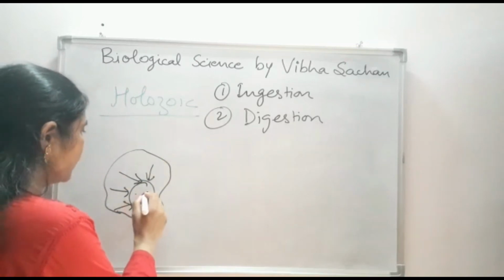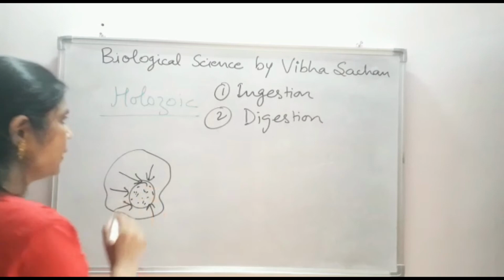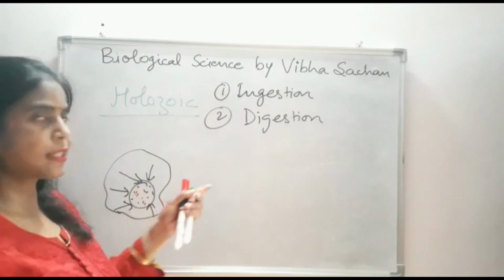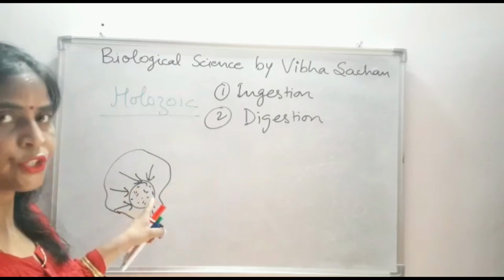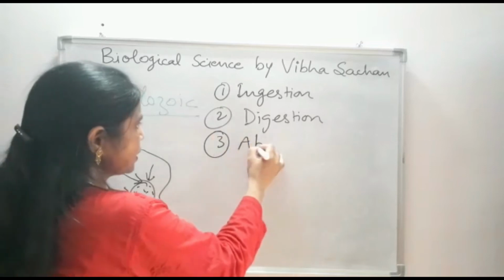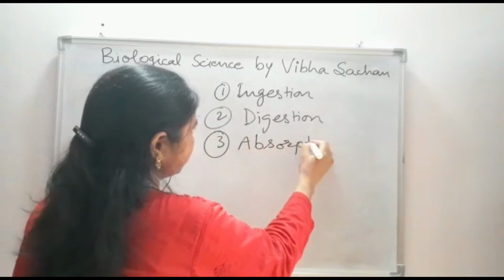And the material present inside will get digested to form the simplest substances from this complex organic material.